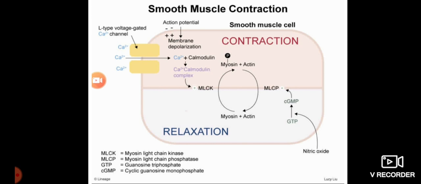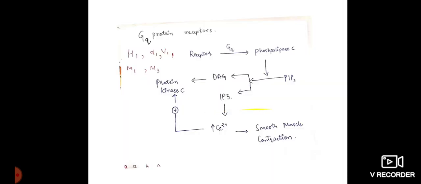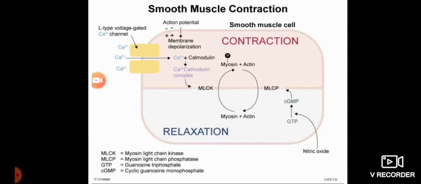One example I want to give you is the M3 receptor, which is found in the bladder. On stimulation of this receptor by cholinergic drugs, it causes contraction of the bladder. This M3 receptor is also present in the sphincter pupillae. On stimulation of this receptor, it causes contraction of the sphincter pupillae and miosis.